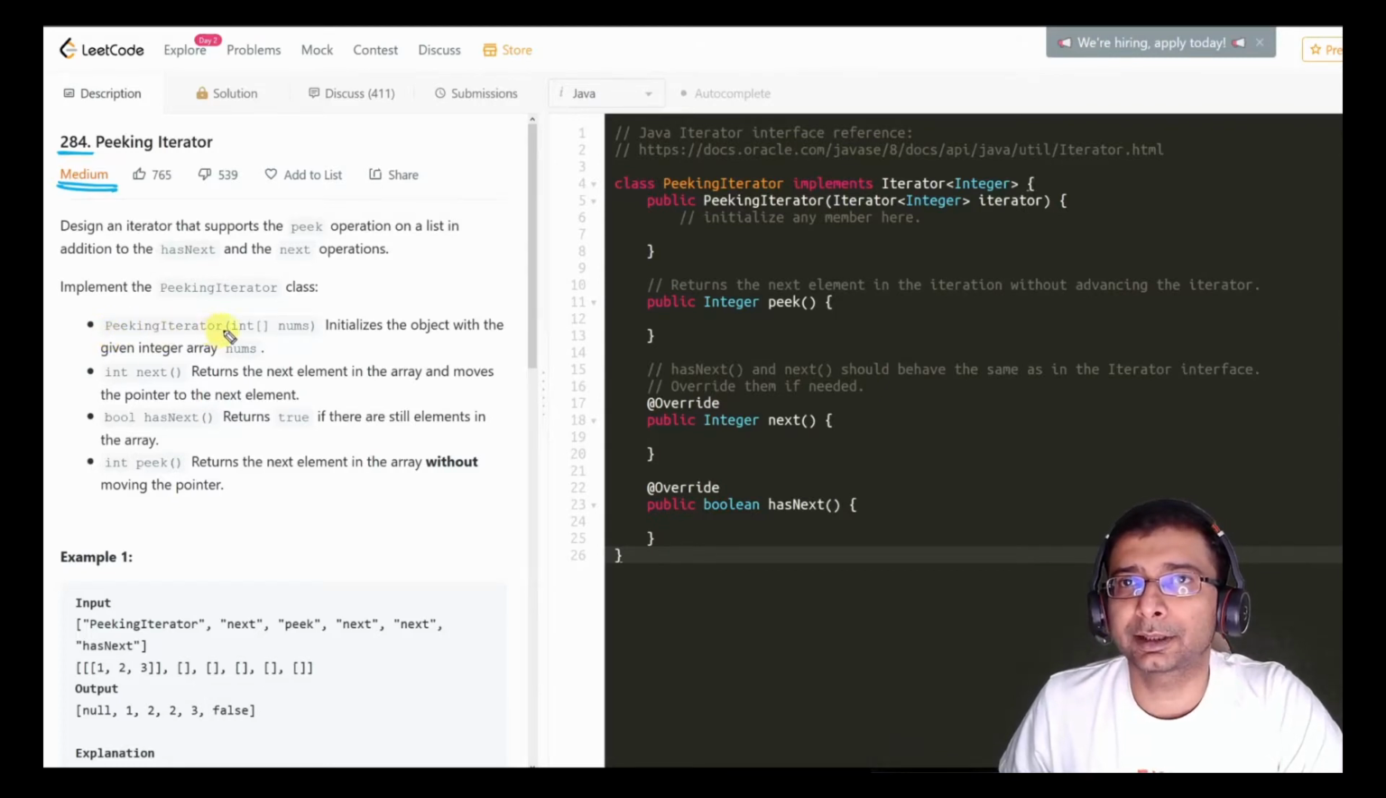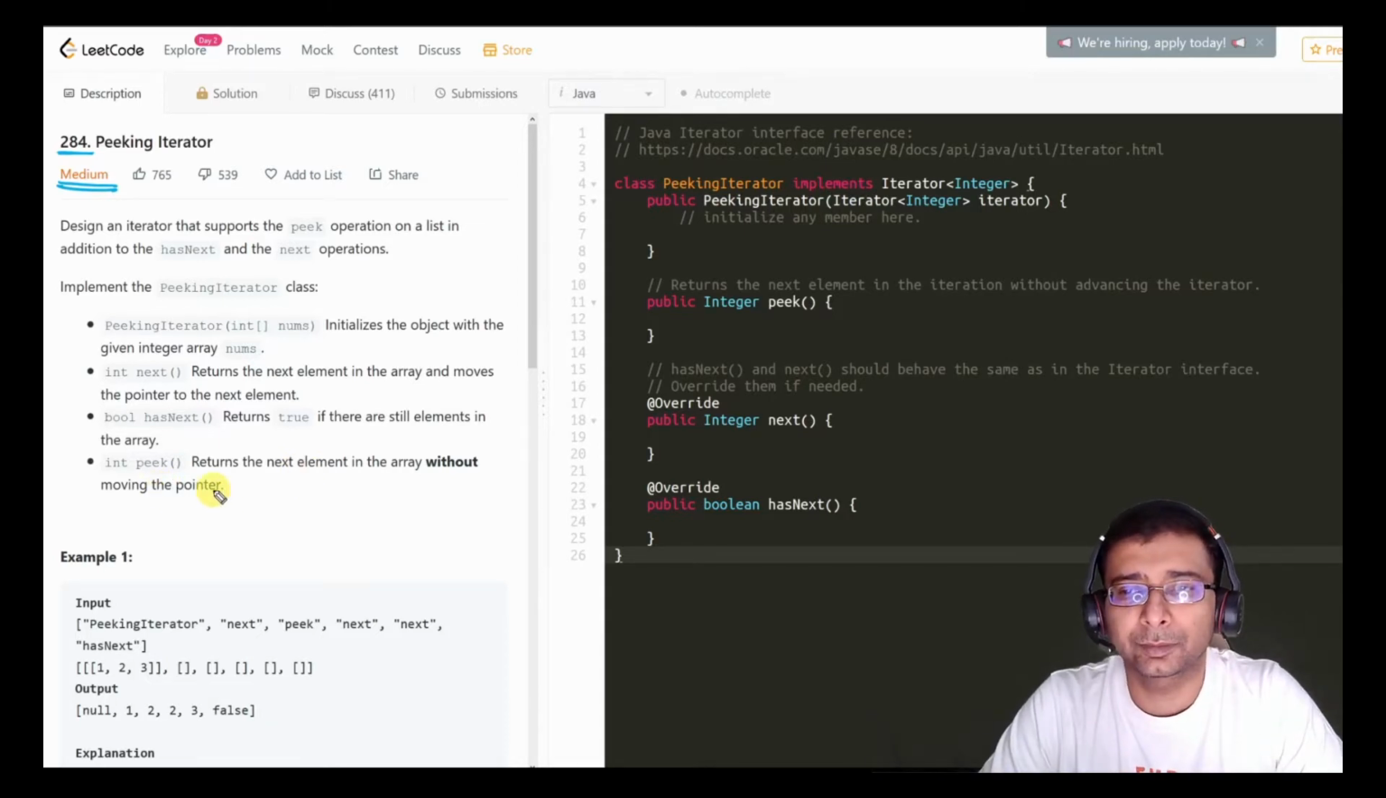The PeekingIterator constructor takes an integer array nums and initializes the object with the given integer array nums. Int next returns the next element in the array and moves the pointer to the next element. So what next does is it removes the element and returns it. When you do a next again, you'll get the next object. Boolean hasNext returns true if there are still elements in the array. And there is an extra peek method, which returns the next element in the array without moving the pointer.